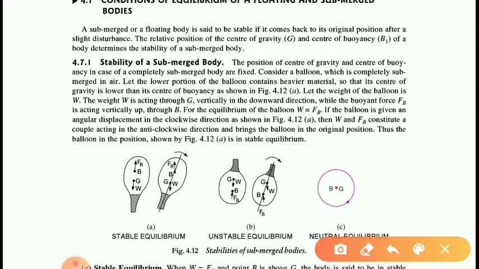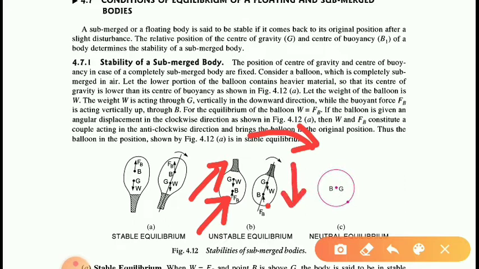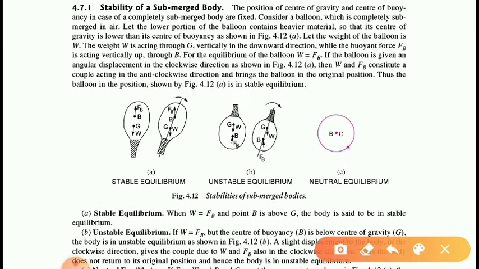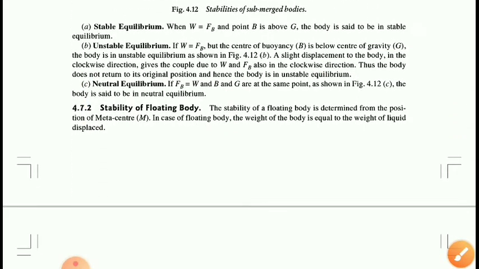But opposite to that, if the center of gravity is above and the center of buoyancy is below, as in diagram B, then if we give clockwise momentum, it will form a couple also acting in the clockwise direction. So obviously the body will overturn and will not become stable. In the third case, if the center of buoyancy and center of gravity are at the same point, there will be neutral equilibrium. Obviously no couple will act on the body, and the body will be in neutral equilibrium.